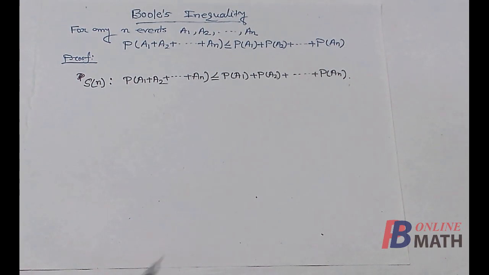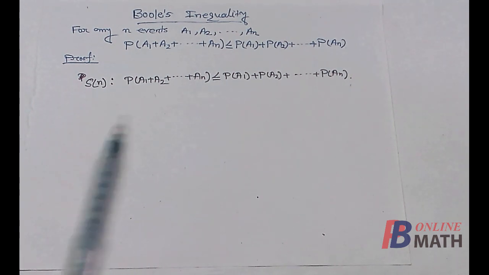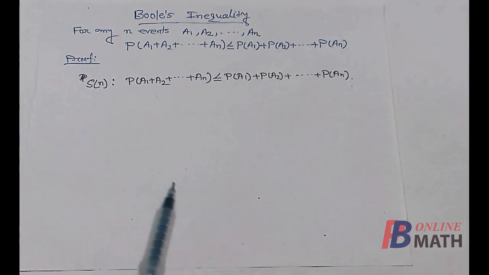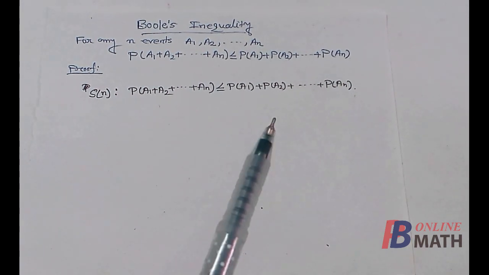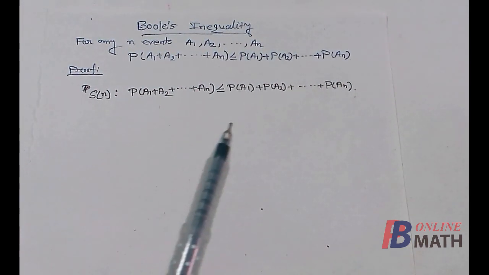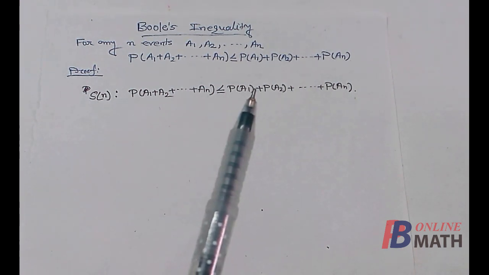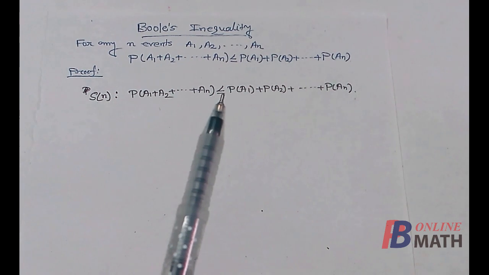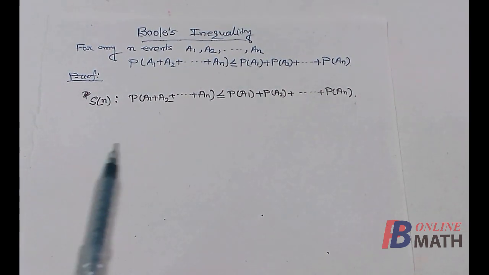First of all, let us denote this inequality by the statement Sn. Actually, n means the number of events here. Now, one thing to note here: if A1, A2, up to An, these events are mutually exclusive, then this inequality reduces to equality, which is nothing but the third axiom of probability. Okay, let us start the proof.